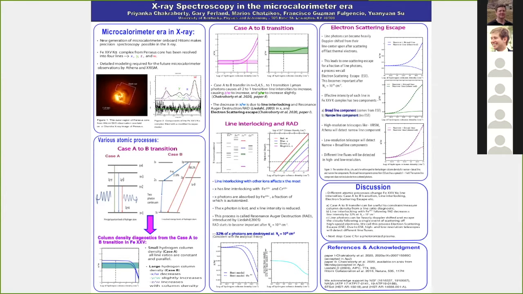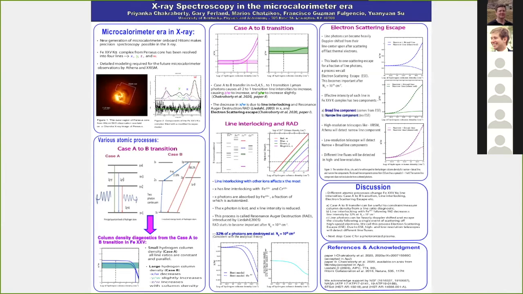Basically, we see that X is the most affected by RAD, and a fraction of the X can be absorbed by other ions because of line interlocking, and a fraction of the absorbing ions then autoionizes, and X intensity gets smaller. In the very bottom of the middle panel of the poster, we show the effect of RAD on X line intensity. And we find that all these atomic processes start to become important for hydrogen column densities higher than 10 to the power 23 per centimeter square.